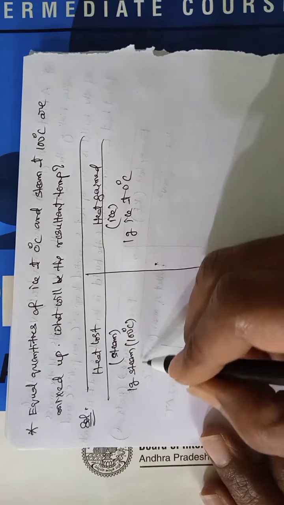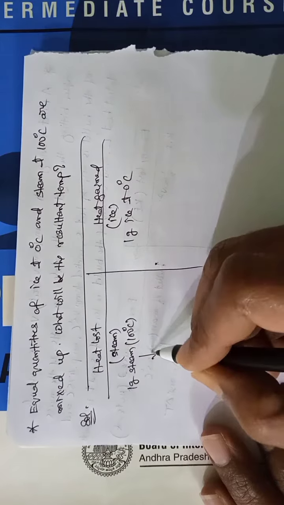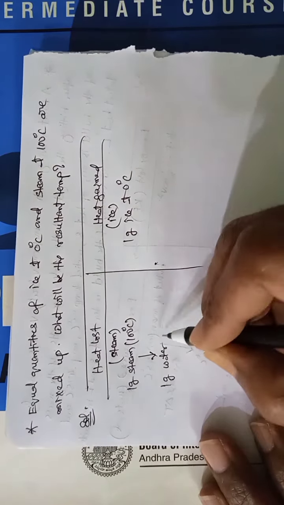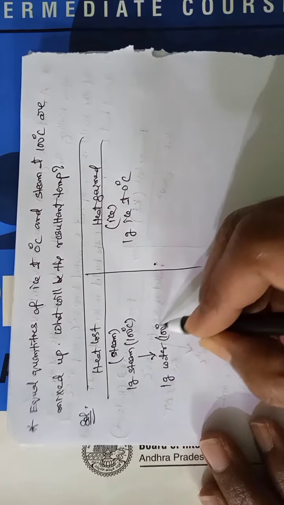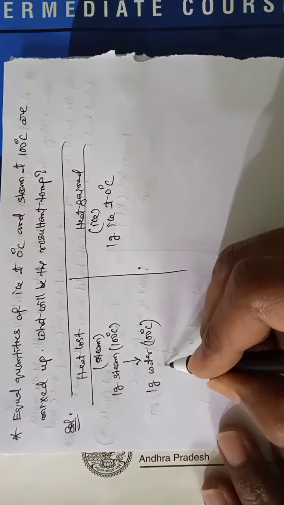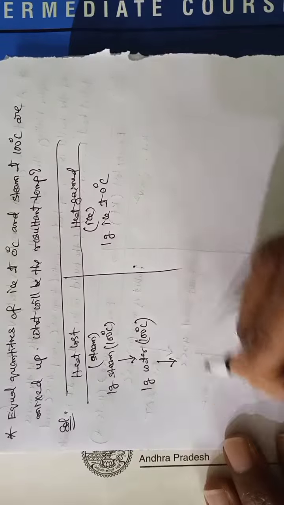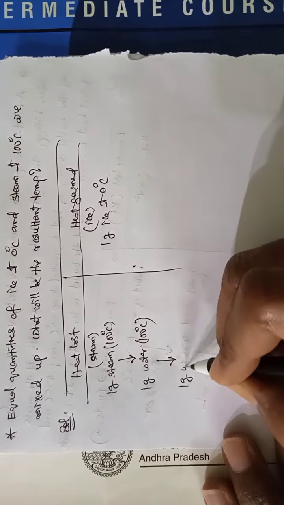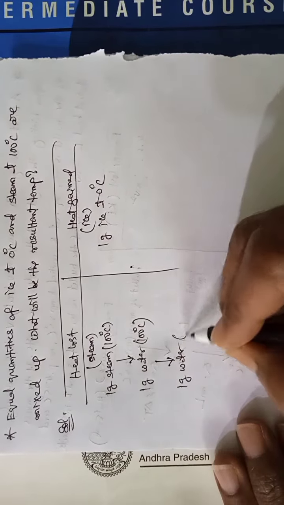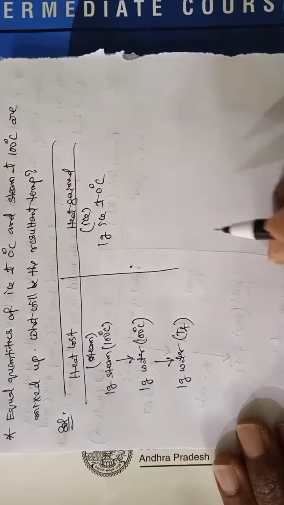First, the 1 gram steam becomes 1 gram water at same temperature. That is just a change of state. And afterwards, its temperature is lowered, say to final temperature.